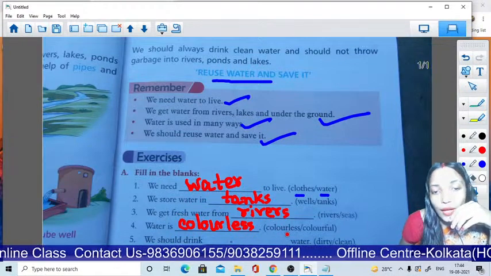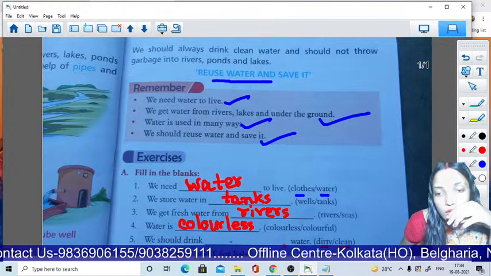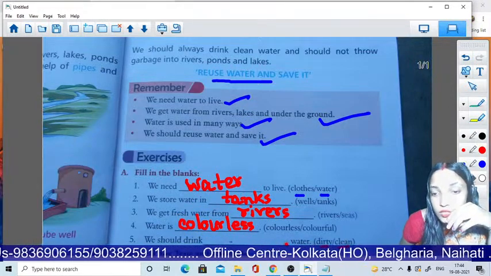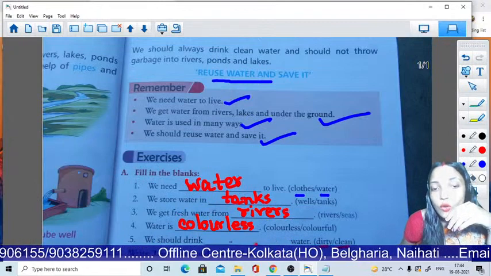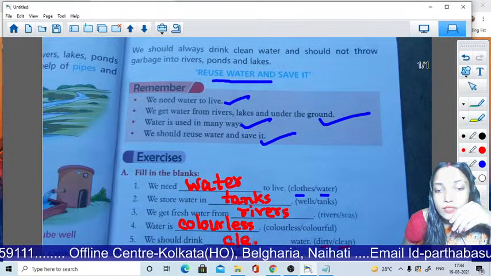Now number 5. We should drink dirty or clean water. What will be the answer? Dirty or clean? Do you know? We should drink, yes, clean water.